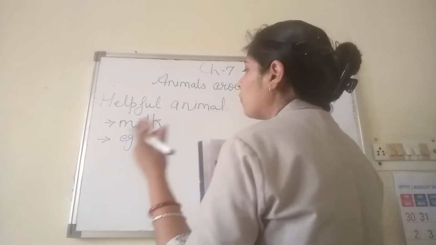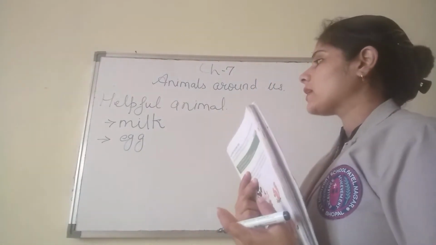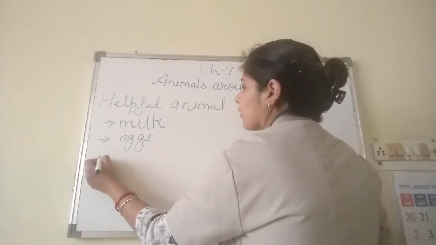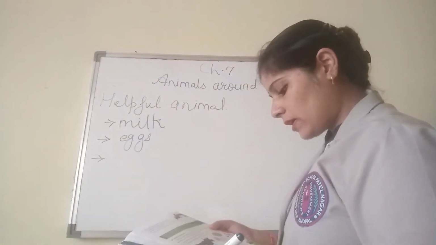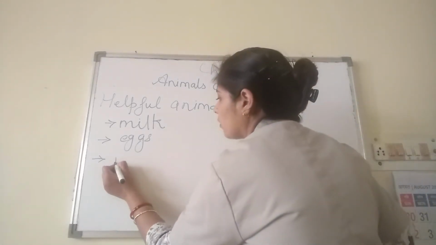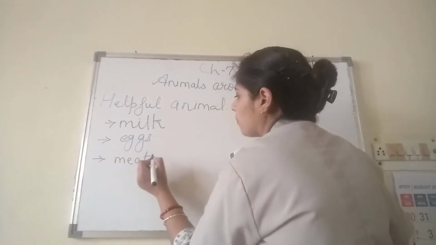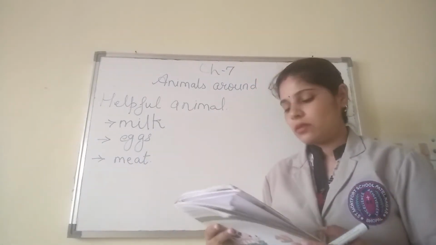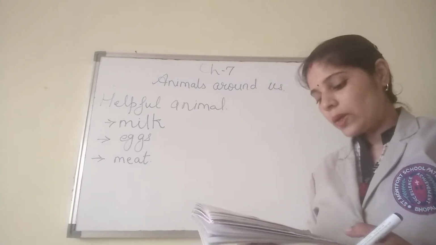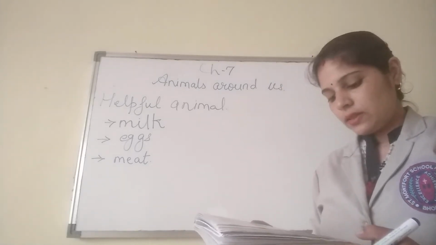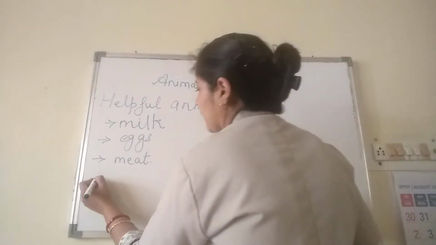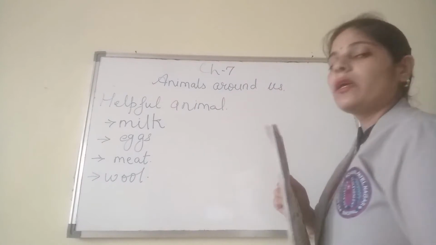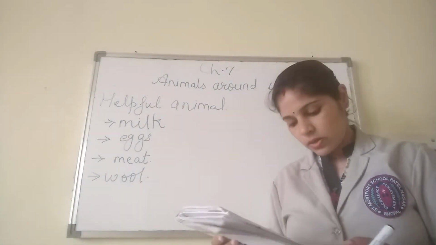Then the next product which we get is eggs. Various dishes are made with eggs. So from where do we get the eggs? We get the eggs from the hen. Now the next one is the source of meat. Non-vegetarian people have this meat. The sources of meat are goat, hen and fishes. Then another thing which we get is wool. Yes, we all know from where we get the wool. We get the wool from goat or sheep.